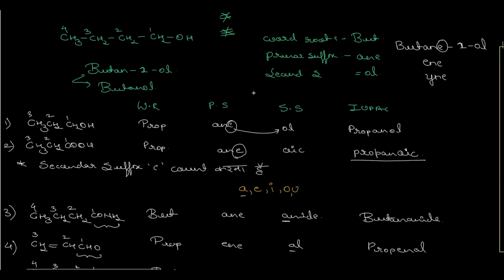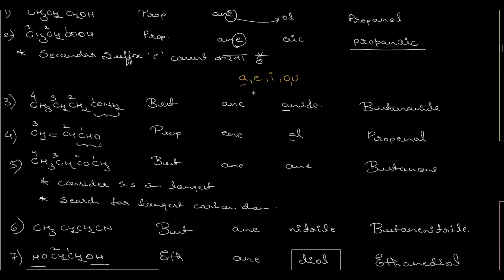Okay, then further examples, CH3, CH2, CH2, CO, NH2. This is an amide. Longest carbon chain considering the secondary suffix: if the functional group starts from carbon, then start numbering from that carbon atom itself. Do not leave that carbon atom. Okay, now number 1, 2, 3, 4. Word root would be but, only single bond, hence A-N-E, and amide. Again starting from a vowel, hence we'll drop E from A-N-E. So butanamide.